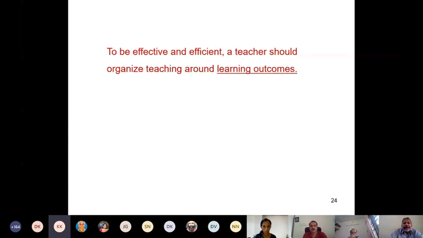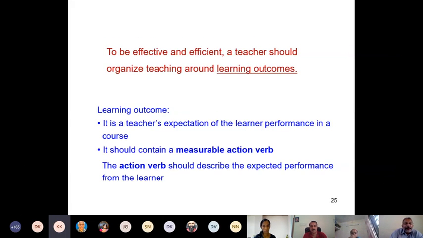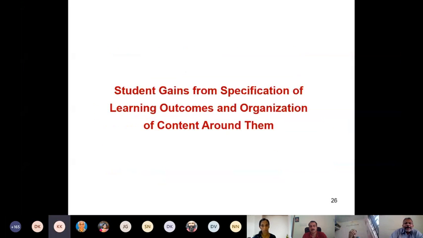To be effective and efficient, a teacher should organize teaching around learning outcomes. This has already been discussed by Prasad. Learning outcome is a teacher's expectation of the learner performance in a course. It should contain a measurable action verb. The action verb should describe the expected performance from the learner. Okay. So this has been discussed. Fine. Now, let me give you my own experience of using learning outcomes, how it has improved the impact of the teaching on the students. Student gains from specification of learning outcomes and organization of content around them.